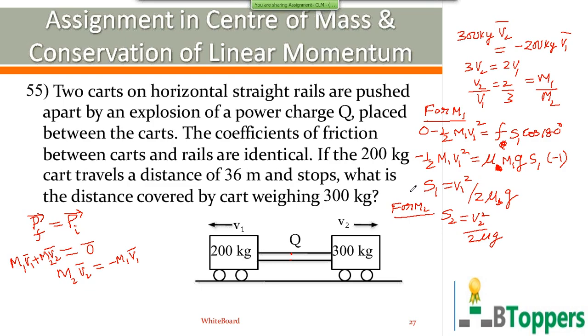In case you remember the conclusion I discussed earlier in friction, you can directly write this step. I discussed one special case in friction under the heading stopping distance.